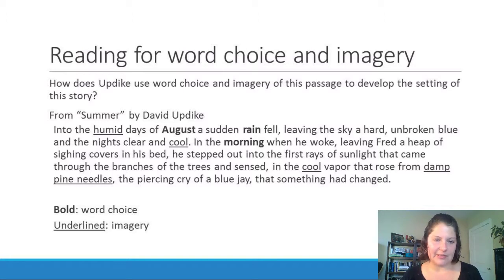The words that I've put in bold are specific words that I want to think about not just the dictionary definition of, but also the connotations that those words have. And the words that I have underlined are words that I see as appealing to one of the five senses, in other words, imagery that I think is especially evocative and can evoke certain sensations and feelings that are tied to the setting of the story.